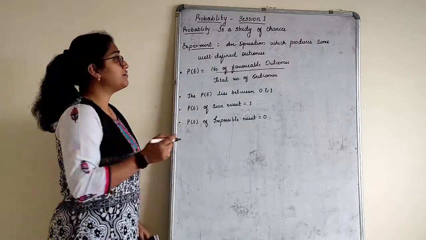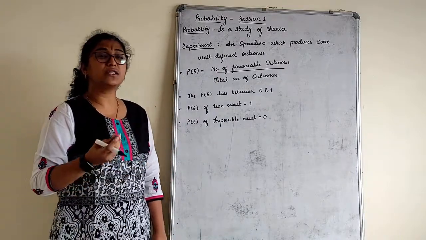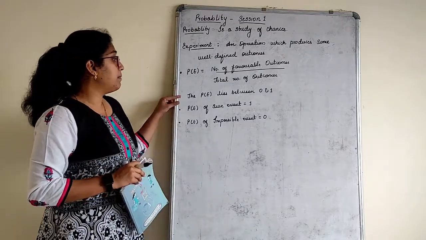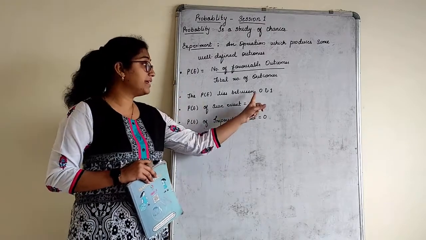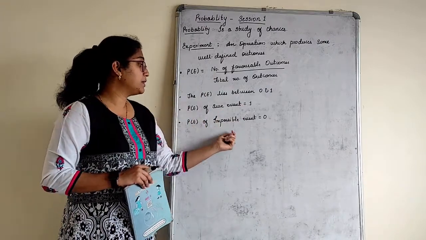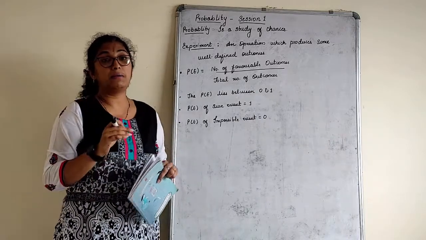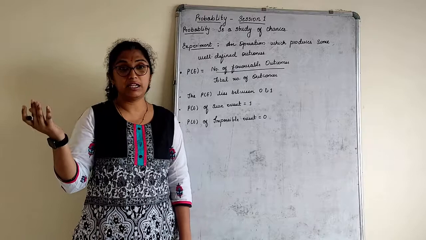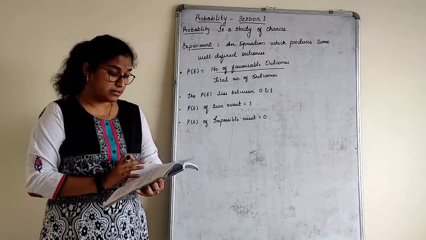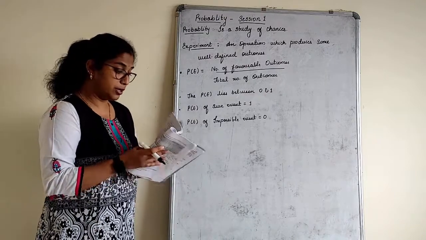Probability of an event is defined as the number of favorable outcomes divided by the total number of outcomes. You've studied the basics of probability already in standard 8, right? Probability of an event always lies between 0 and 1. Probability of a sure event which is happening is 1. Probability of an impossible event is 0. Probability of seeing the sun in the night is 0. Impossible event. Such events are called impossible events. Exercise is also very simple. We will quickly start with this. Give the heading as probability and you can just write these points.